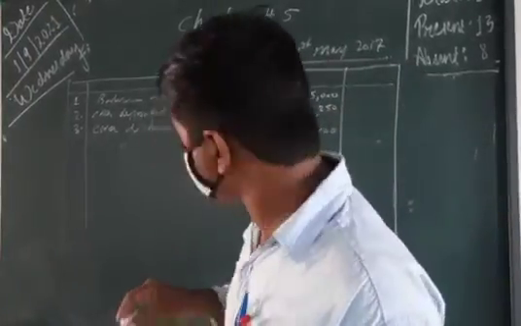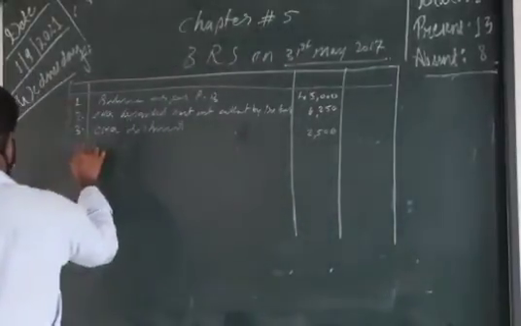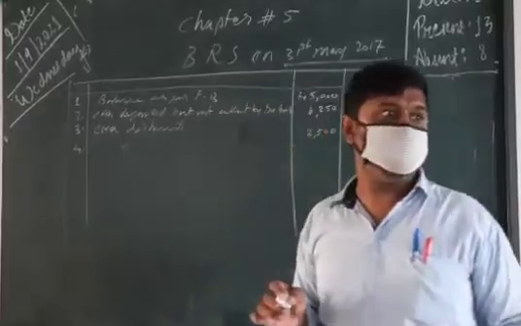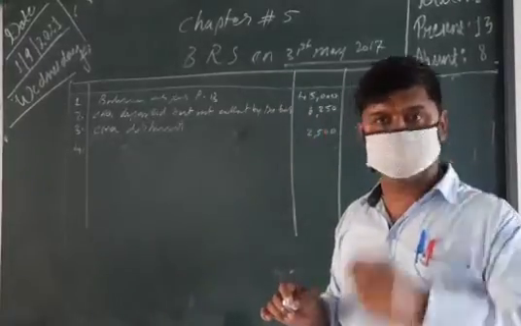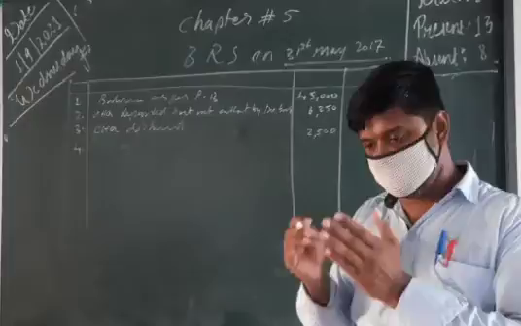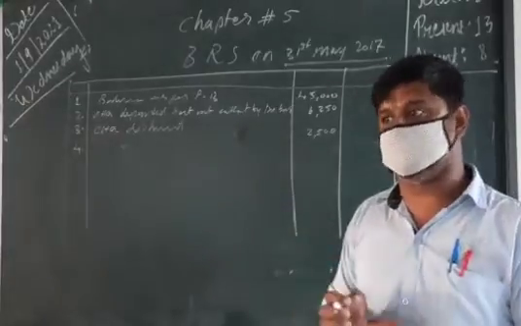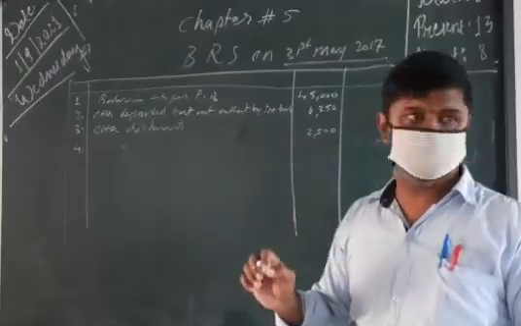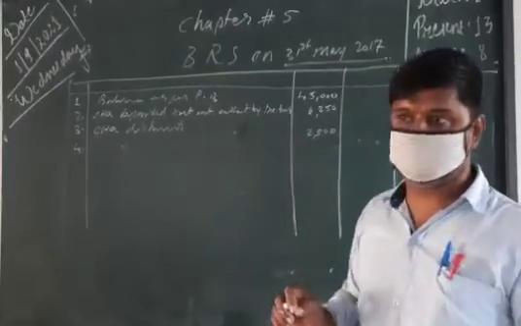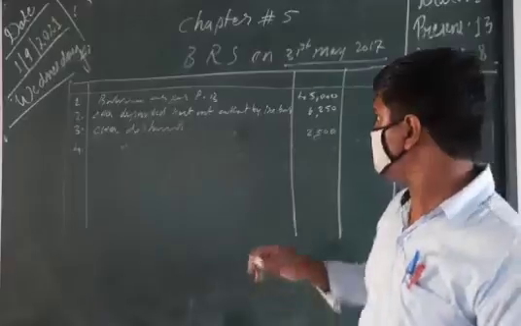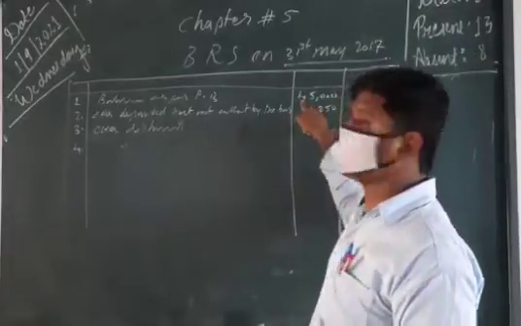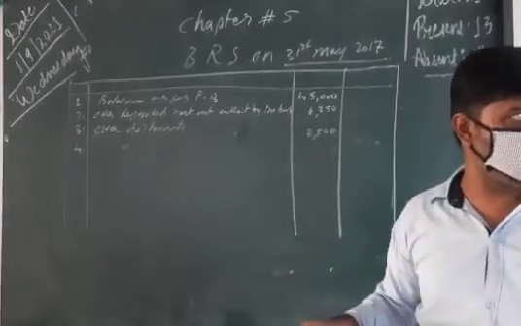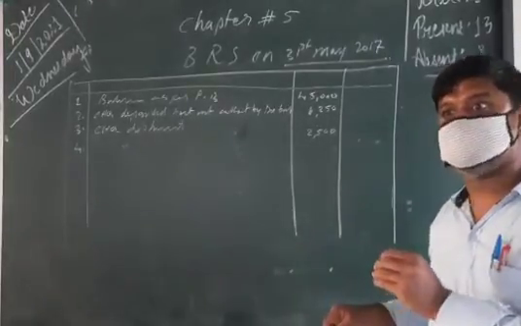Next, check issued but not presented for payment. When a check is issued, at the same time in our cash book we reduce that amount. But according to the bank, that amount is not reduced. It is reduced only in the cash book.